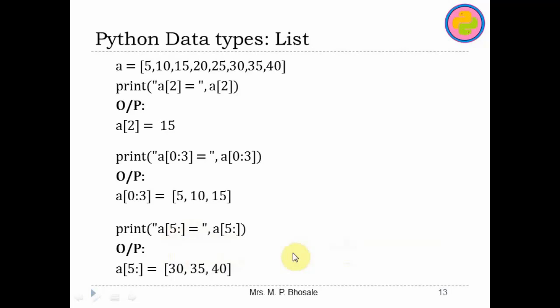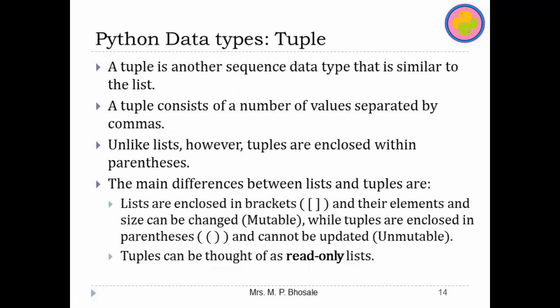Now we'll move to the next data type in Python, that is tuple. Now tuple and lists are similar kinds of data structures, but there is one difference, that we can modify the list but we cannot modify the tuple, and this property is known as mutable and immutable. So lists are mutable whereas tuples are immutable.